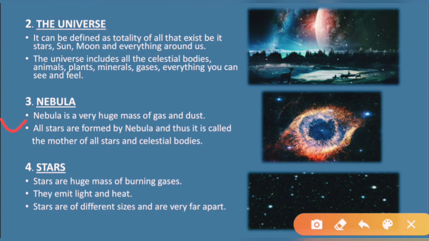Coming to the next point, that is nebula. Now let us understand what a nebula is. First point, a nebula is a very huge mass of gas and dust. Huge means very big. A nebula is a very big mass of gas and dust. It means that a nebula is formed by gas and dust, it is a mixture of gas and dust.